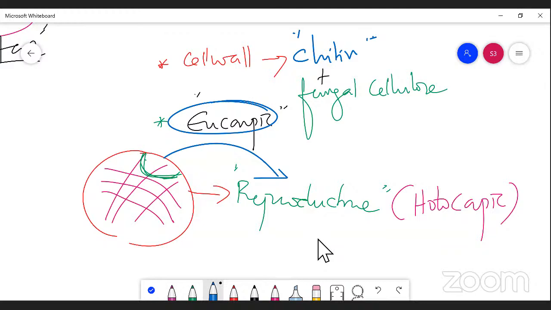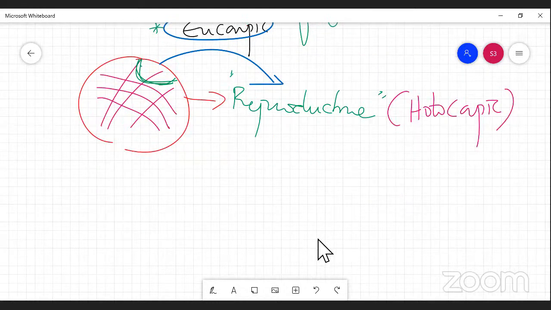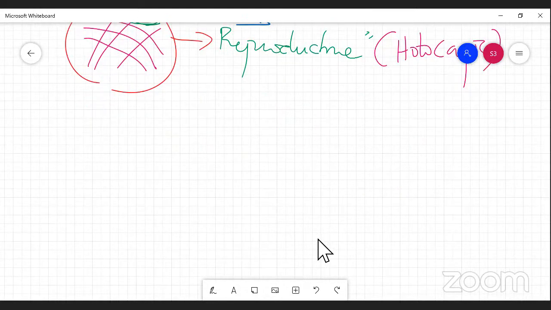Whereas holocarpy means the entire thallus is converted into reproductive structure during gamete formation. So here fungi is a eucarpic form. My dear students, please understand, fungi is a eucarpic form of thallus, because only certain regions convert into reproductive structure.